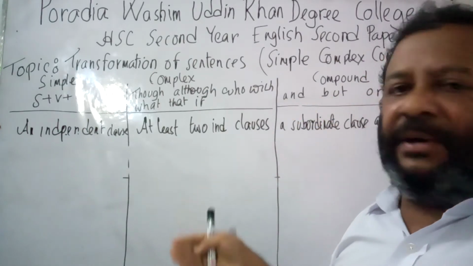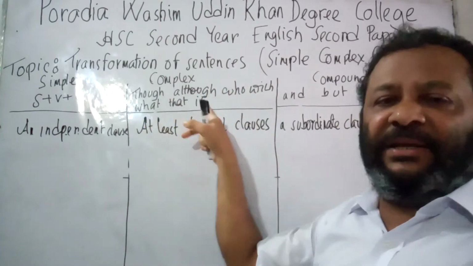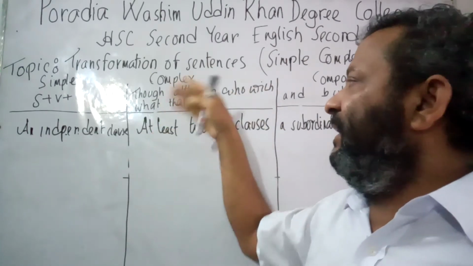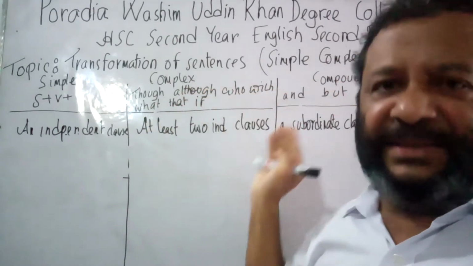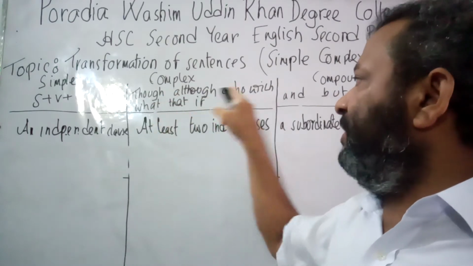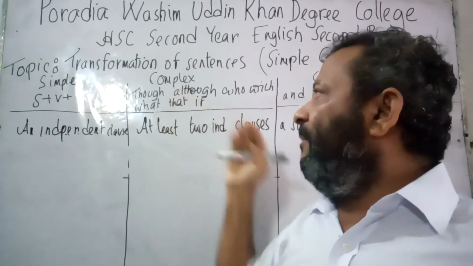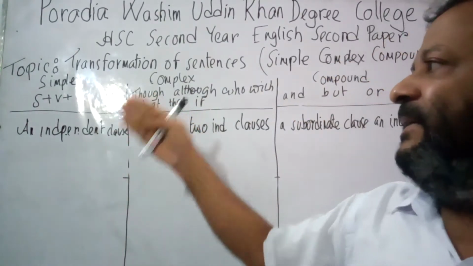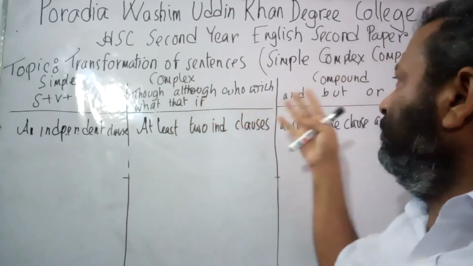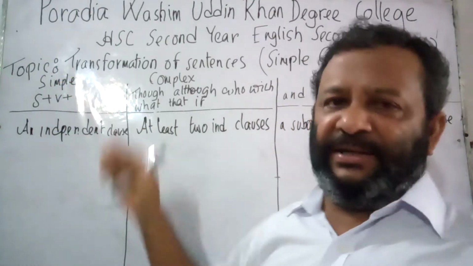And whenever you would find though, although, who, which, what, that, if. I repeat, though, although, who, which, what, that, if. These are actually the elements of complex sentence. That is, whenever you would find though, although, who, which, what, that, if in a sentence, this sentence is a complex sentence. Now if you find a sentence without these things, that is, if there is no any though, although, who, which, what, that, if, and, but, or, then this sentence is simple sentence.